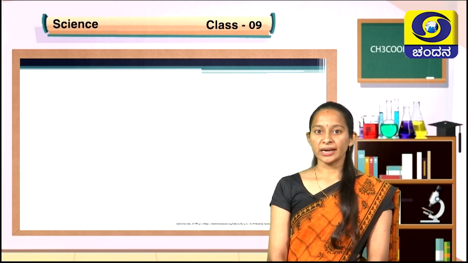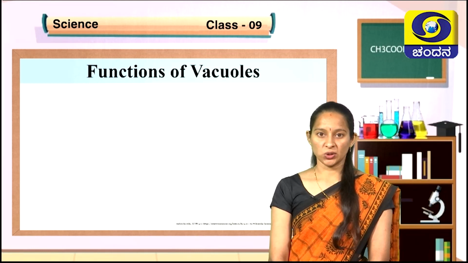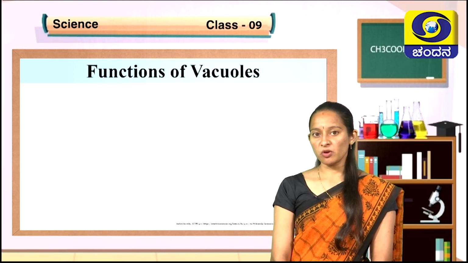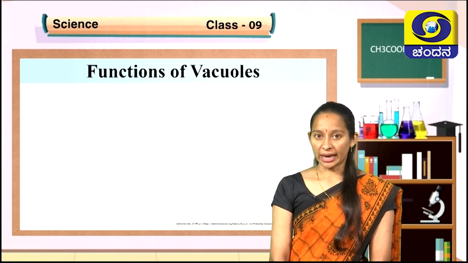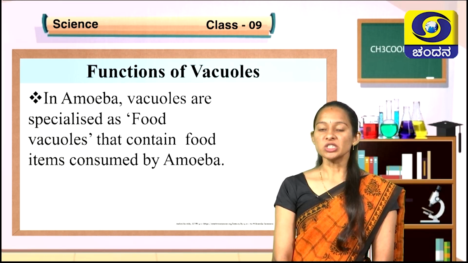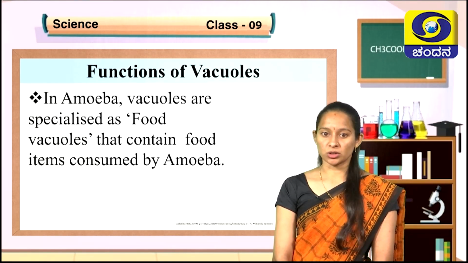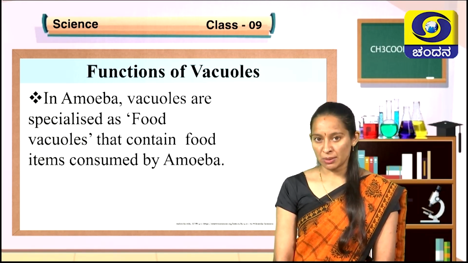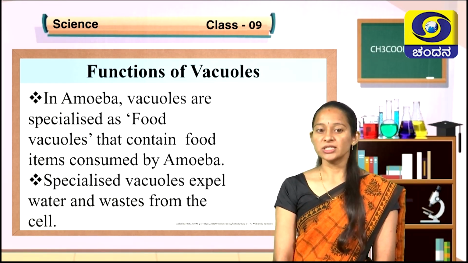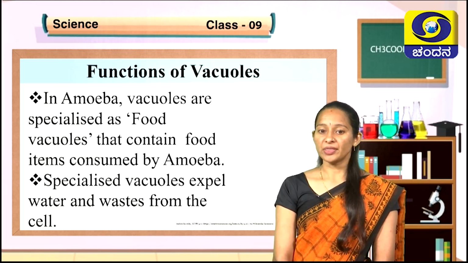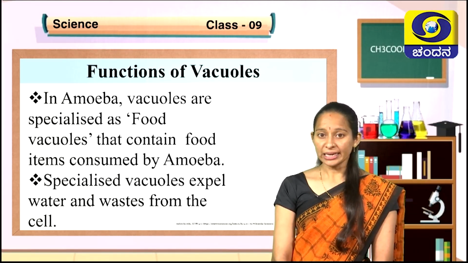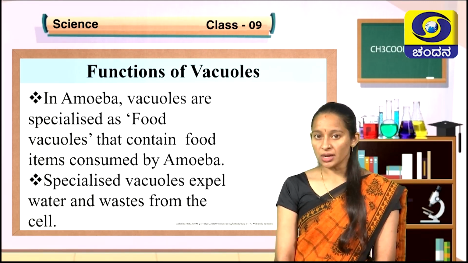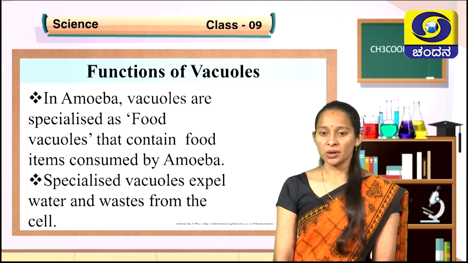Let us understand some more functions of vacuoles. In some organisms, vacuoles are specialized to perform different functions. Like in amoeba, vacuoles are specialized as food vacuoles that helps in storing the food that is consumed by amoeba. Vacuoles are also specialized to expel water and other waste from the cell. Like in case of amoeba, vacuoles helps in storing the food and also expelling of the waste.